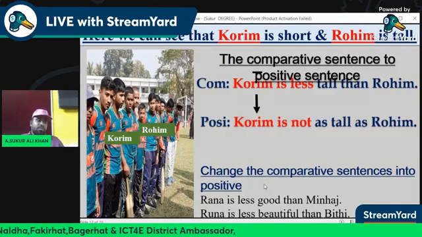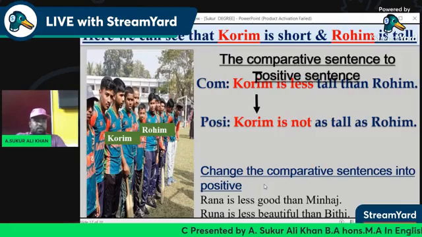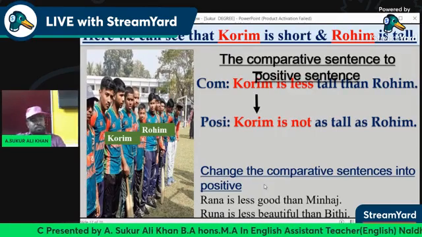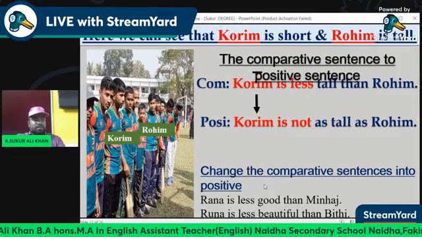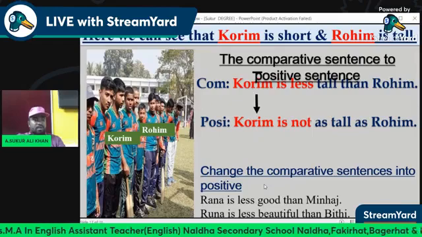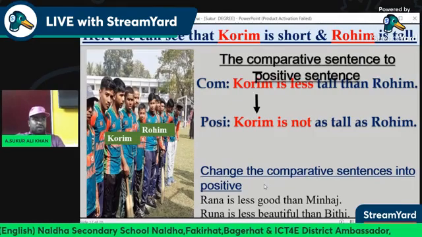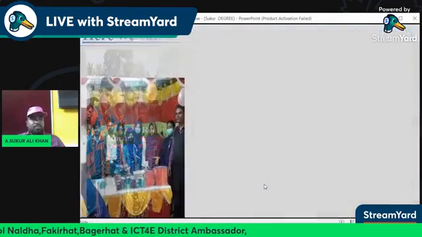Rohim and Korim, we have already seen their pictures here. Korim is less tall than Rohim. Korim is not as tall as Rohim. Okay. Change the comparative sentence into positive. Runa is less good than Minhas. Runa is less beautiful than Bithi. Check the answer.